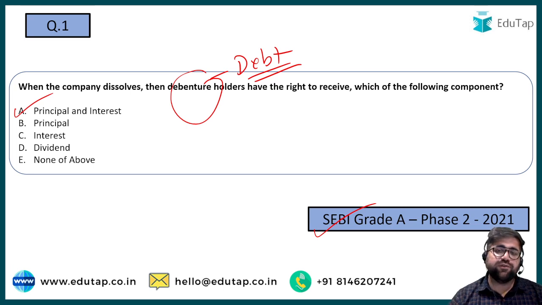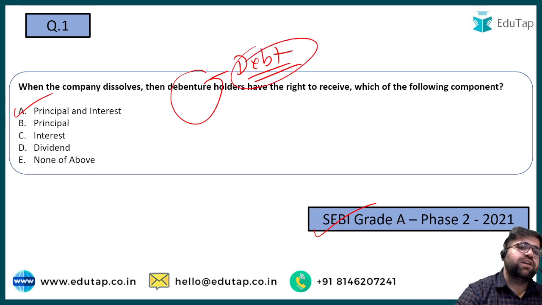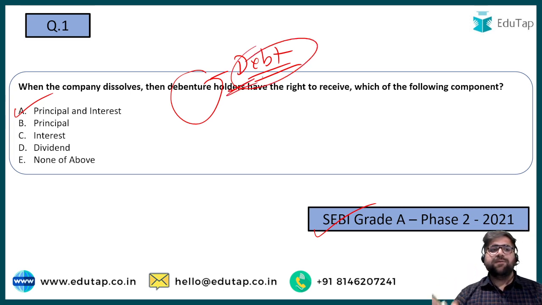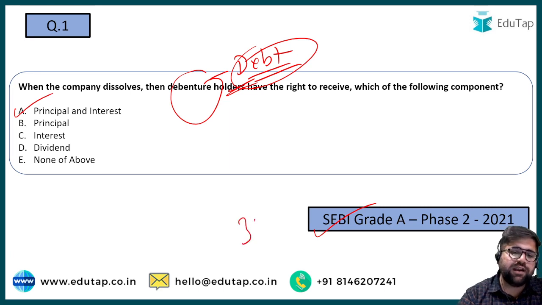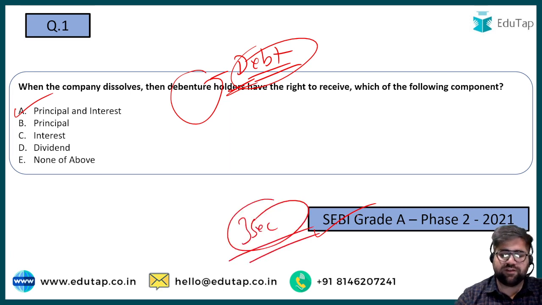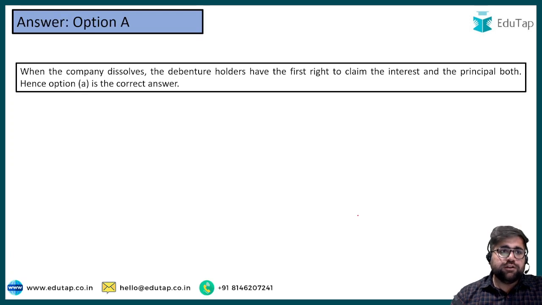Appropriation of profit means that only if I have sufficient profits will I distribute it, and only then will I appropriate it. So just remember, a debenture holder is a type of debt, and under debt, my friends, both principal and interest have to be paid. Very easy question, hardly a 3-second question if your concepts are very clear. So the answer is option A.